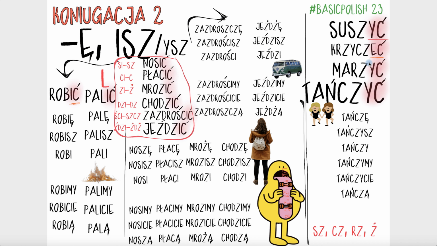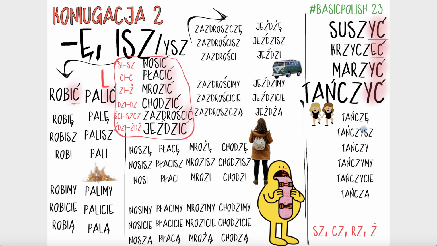Take away this bit in the verb to dream, marzyć, and I dream will be marzę, right? You already can see how this verb conjugates. This is our pattern. Excuse me. So tańczyć, tańcza, this is this pattern. So all you need to do is to take away the last vowel, last consonant, and apply these endings.